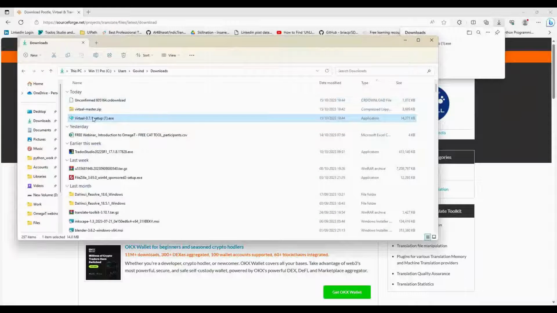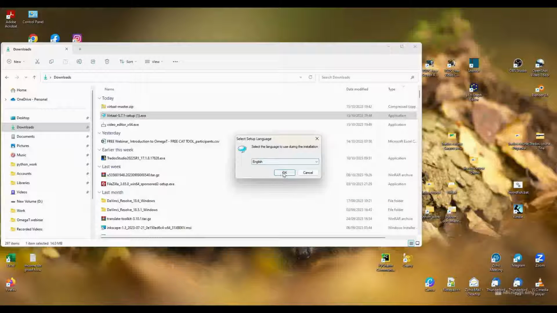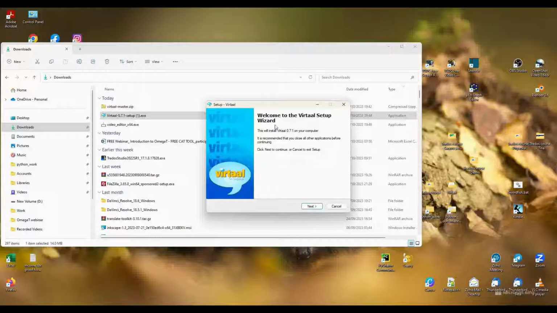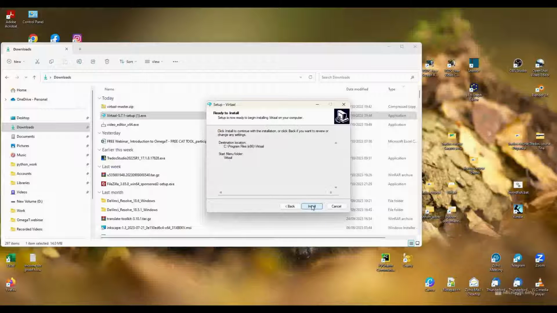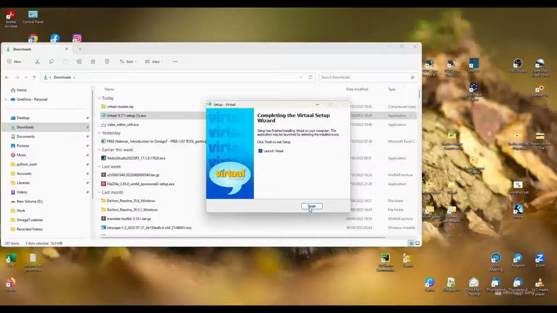Just double click the exe file, choose the language, click next, choose the directory, next, Virtaal, install. Excellent. Now Virtaal is installed.